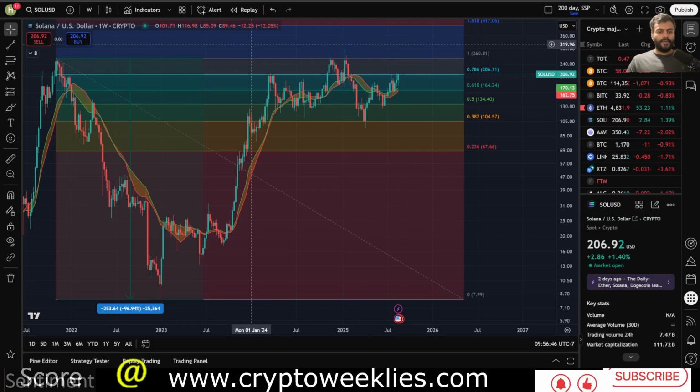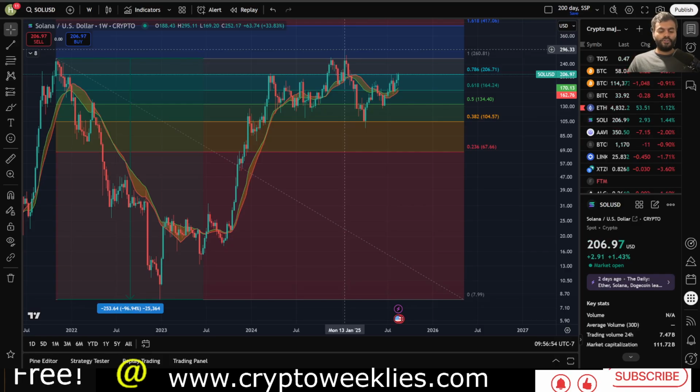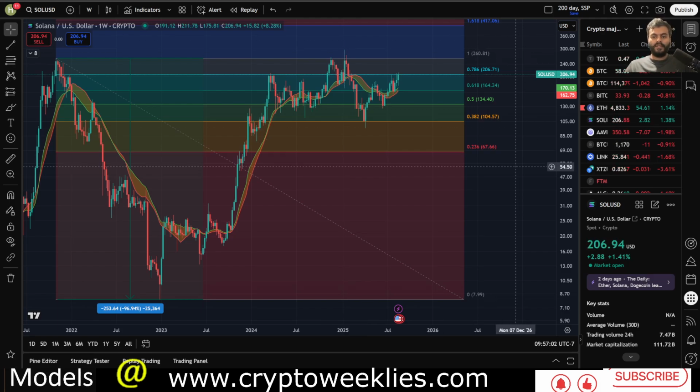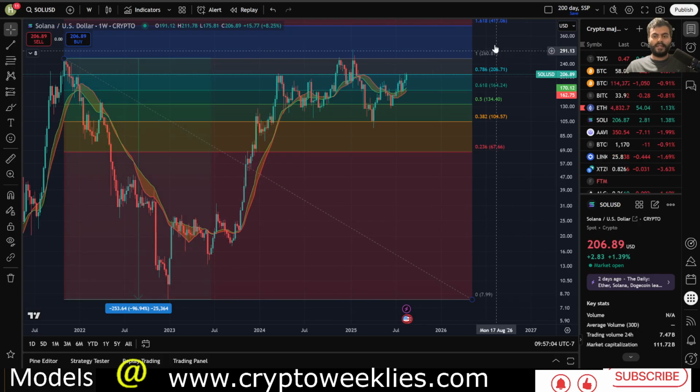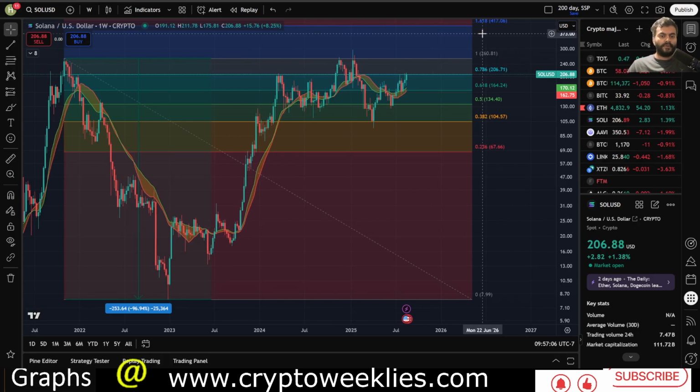That's the previous all-time high from the last market cycle. This time around, the price did wick higher to $296 at early to mid January 2025. Haven't seen that kind of bullishness since then. All in all, if there is a new all-time high for this cycle, that 1.618 from the Fibonacci levels is at around $417. So that's a key target to look for.